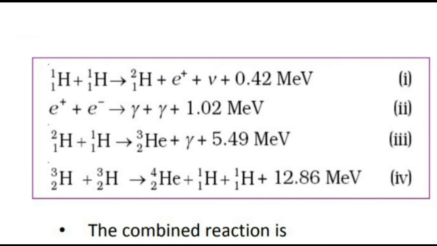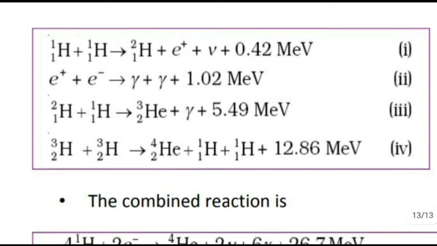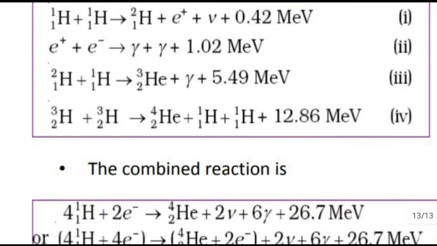That's what we call the pair annihilation process. So here 1.02 million electron volt energy is liberated. Then 1H2 plus 1H1 giving 2He3 plus gamma plus 5.49 million electron volt, and 2He3 plus 2He3 giving 2He4 plus 1H1 plus 1H1 plus 12.86 million electron volt.